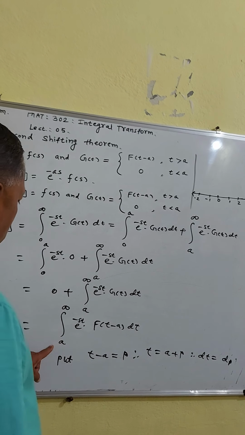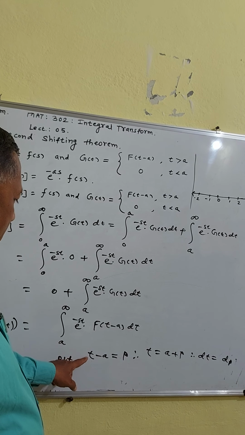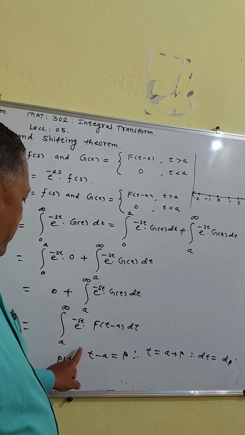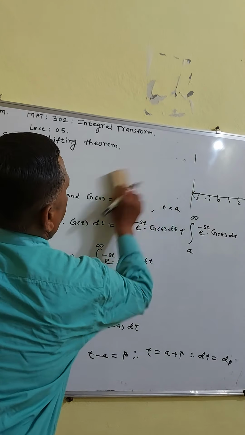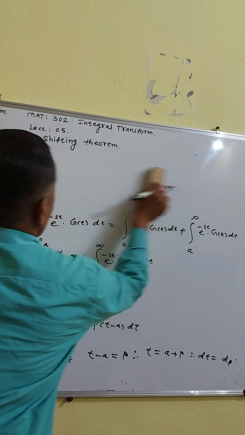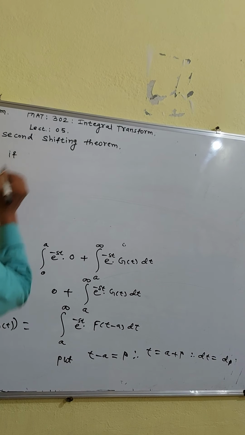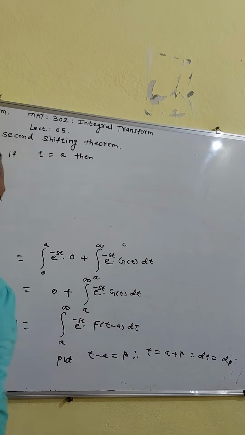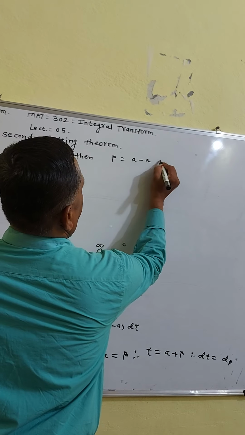Now when t is equal to a, then p is equal to a minus a, p is equal to 0. So I will write here, if t is equal to a, then p is equal to a minus a is equal to 0.